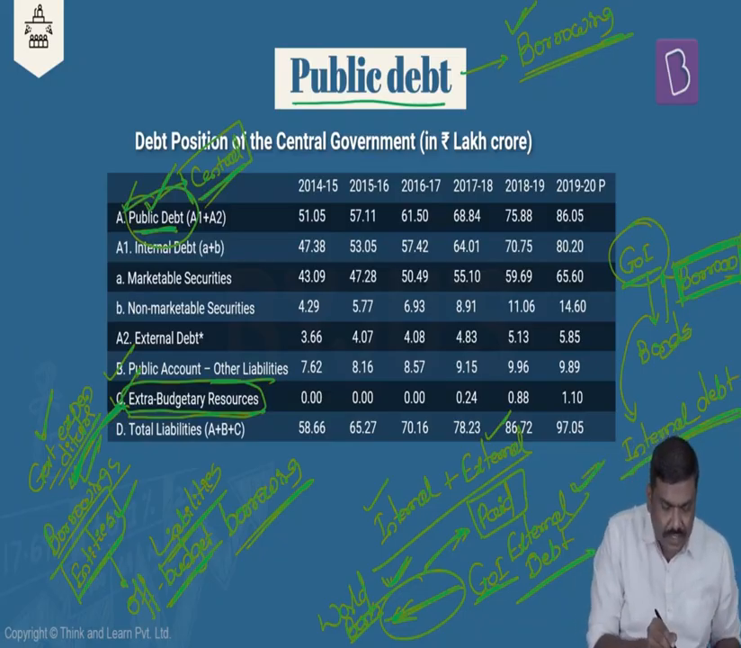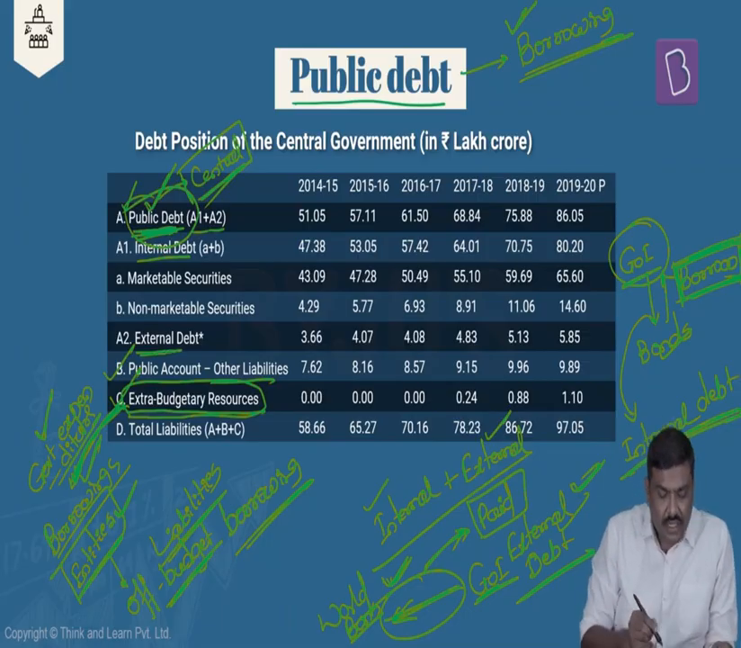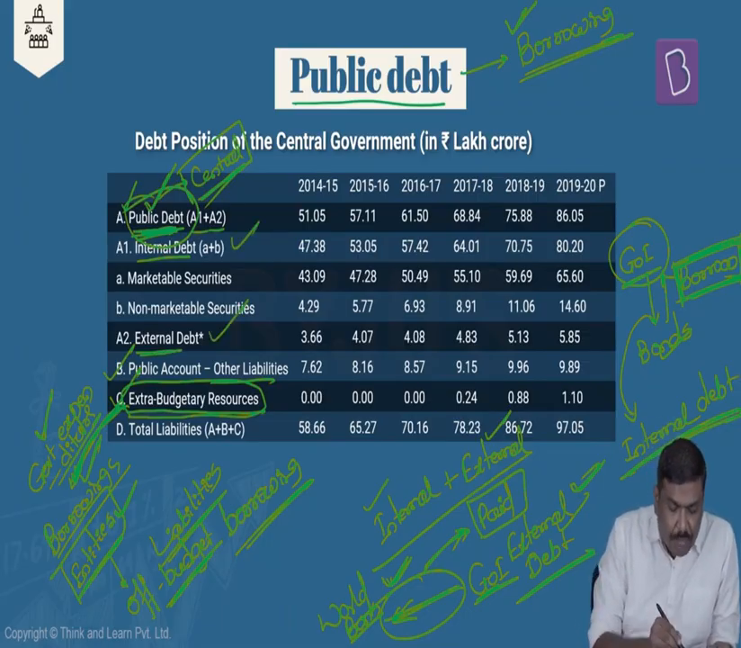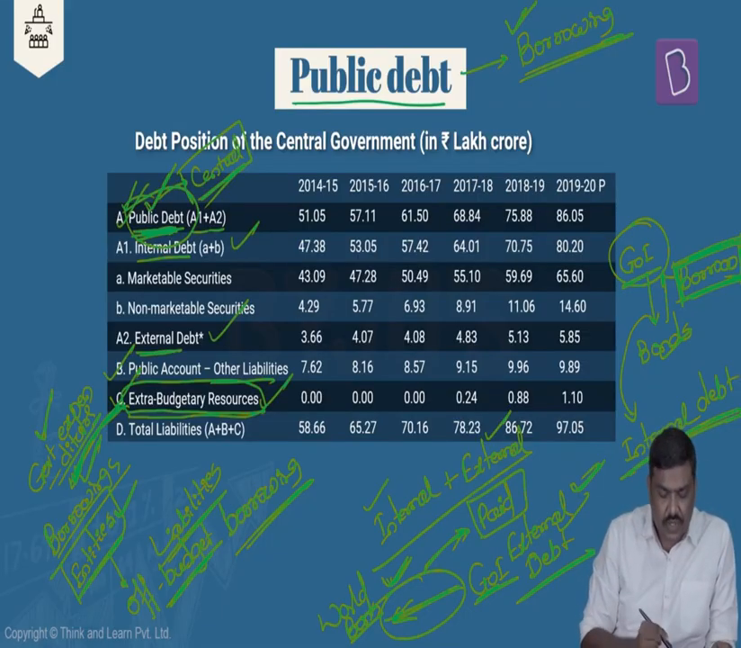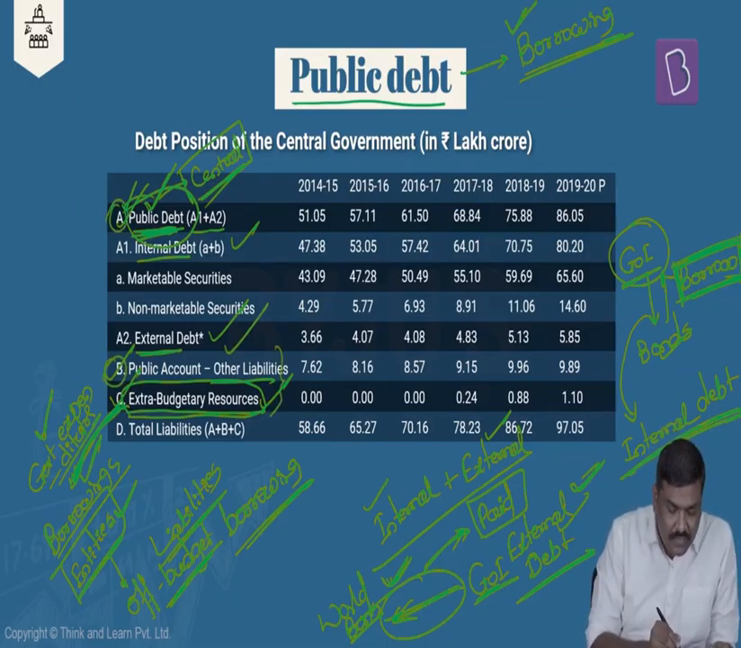Internal debt plus external debt, that is A1 plus A2. A1 is internal debt and A2 is external debt. Both of them put together will essentially give you the public debt of the government. And in addition to this, the extra budgetary resources, the public account, etc. are also liabilities because the government has to repay these amounts. That is the reason the total liabilities of the government will be A plus B plus C.